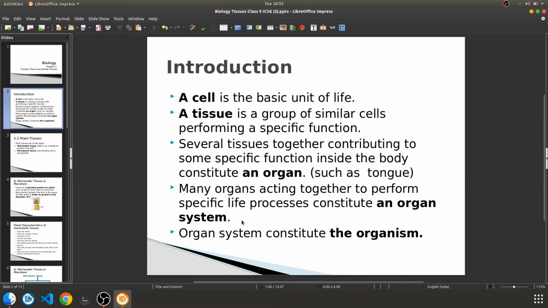So basically, looking at the microscopic view, we say that the organism is made up of organs. Different organs are working for us, but if we look at the microscopic view, then actually a cell is working for us. A cell is the basic unit, that's why it is called the basic unit. So a particular cell is working for us.